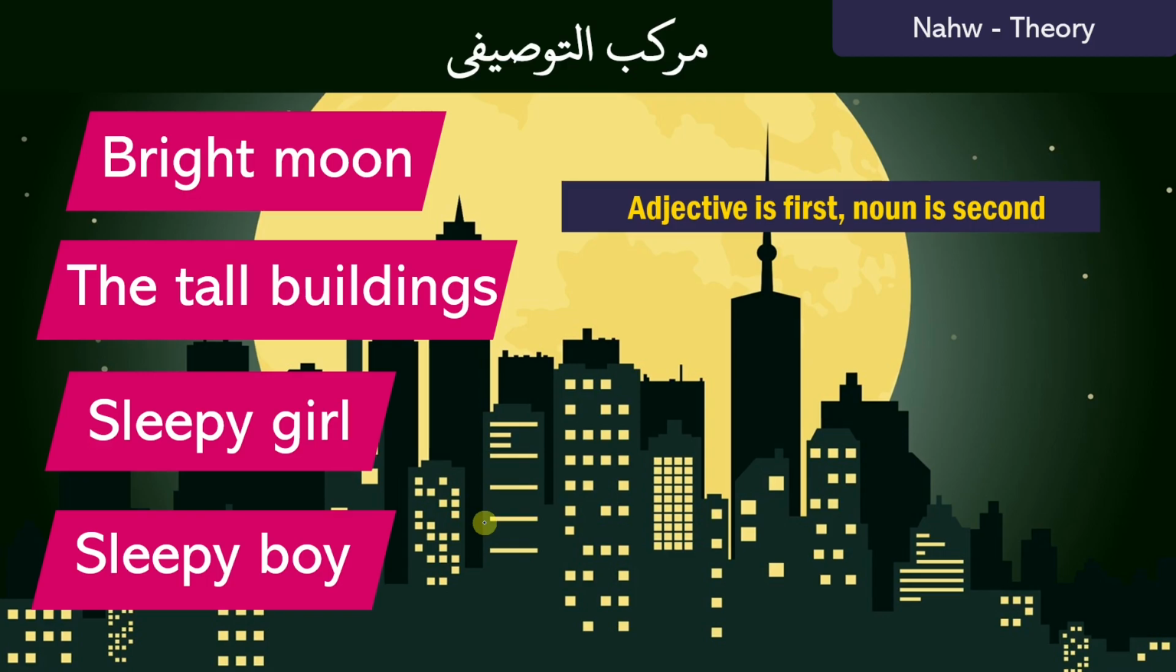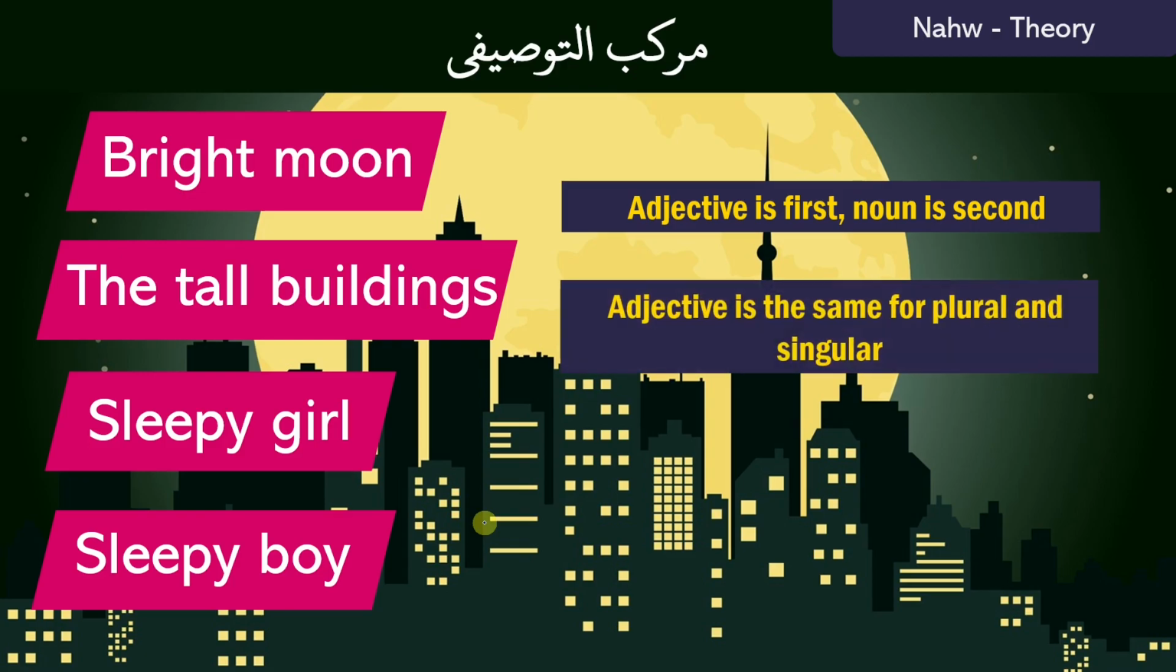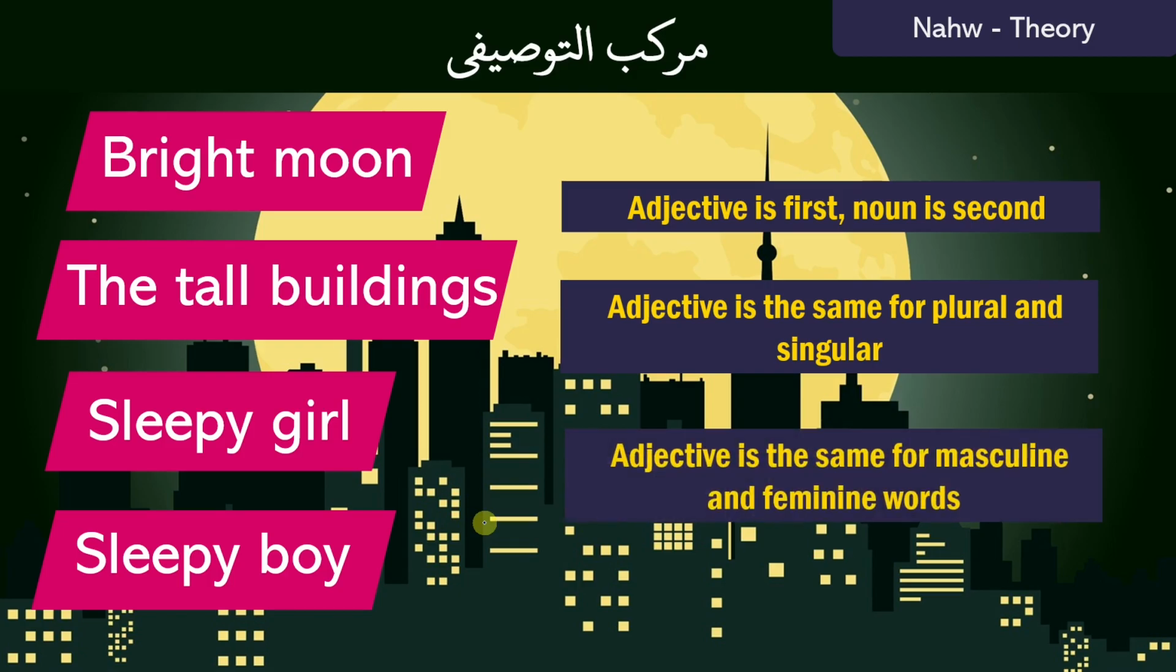The other thing we can notice is that we have a plural word, buildings, and a singular word, moon, but despite this the adjective is still the same. We don't say brights moons, and we don't say the talls buildings. So the adjective doesn't change regardless of the number. And despite the change in gender for the sleepy girl and the sleepy boy, the adjective still doesn't change, which means that in English adjectives remain the same for both masculine and feminine words. Now let's see how that compares to Arabic.